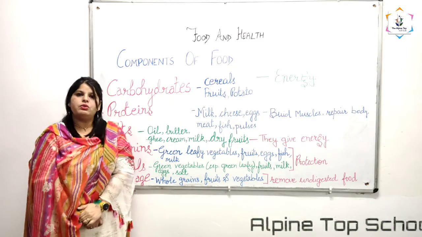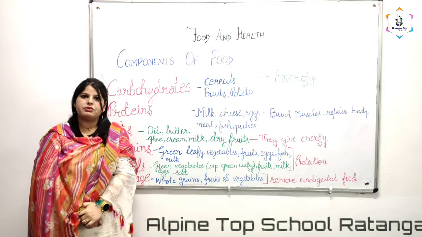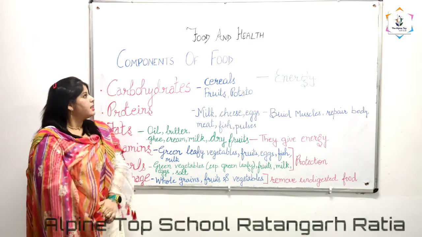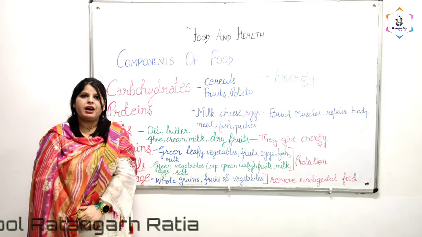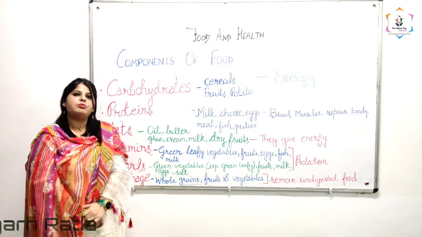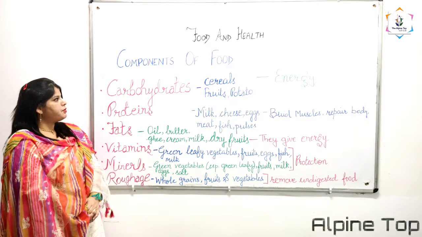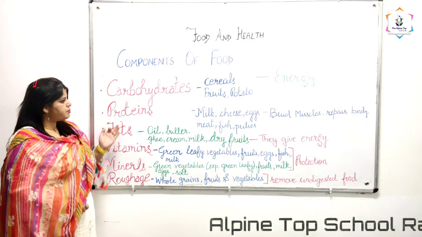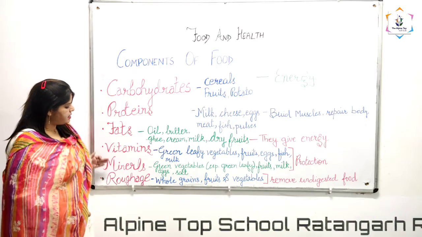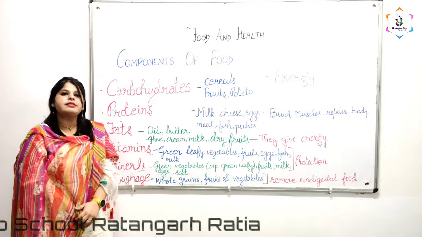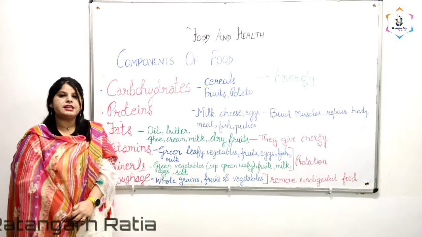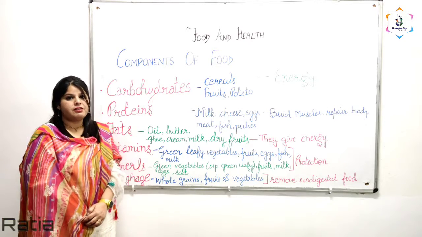Today we are going to discuss our third chapter, that is food and health. As you all know, food is a very important part of our body, and there are different components of food which are actually required by our body. These different components of foods are carbohydrates, proteins, fats, vitamins, minerals and roughage. So one by one we will discuss their importance, their sources and their different functions.